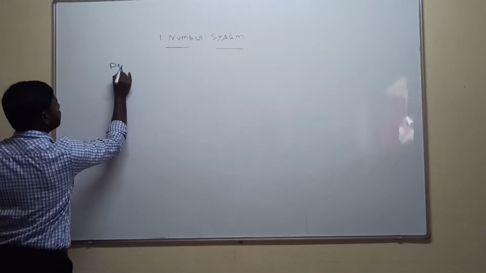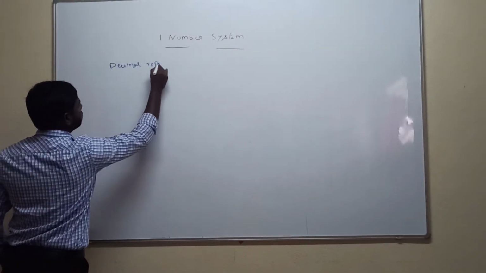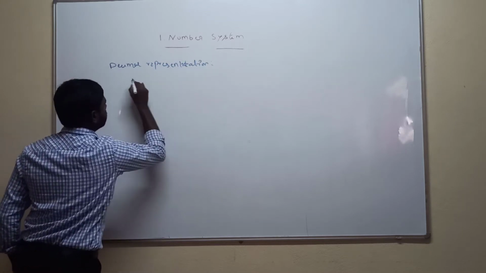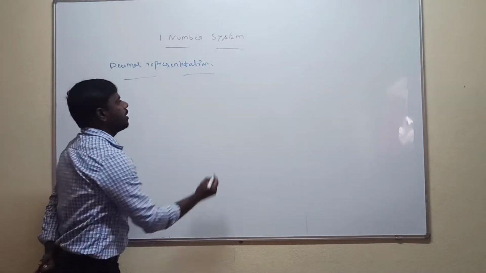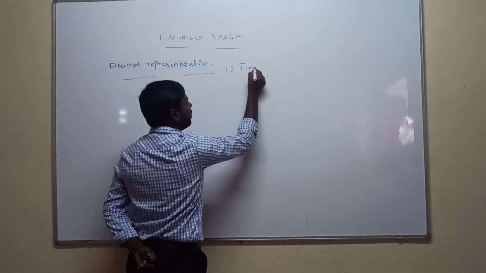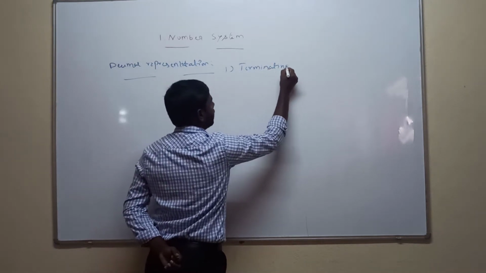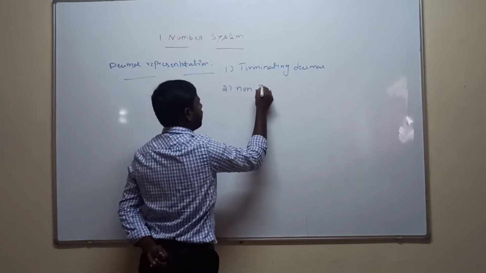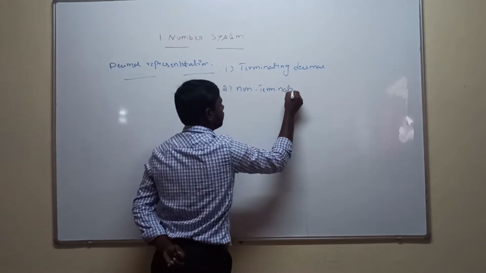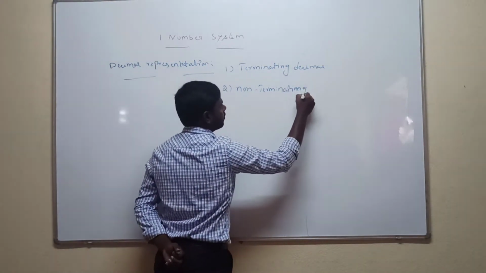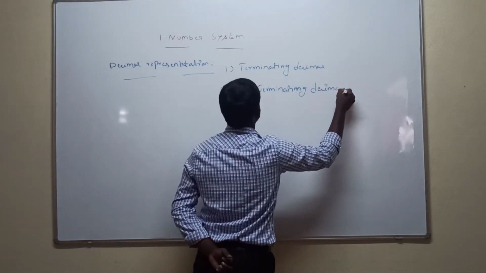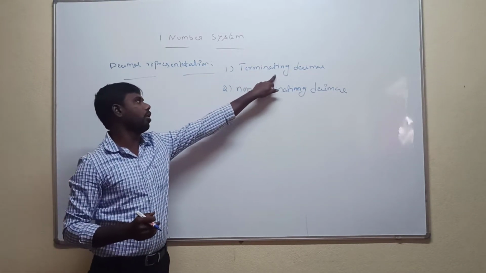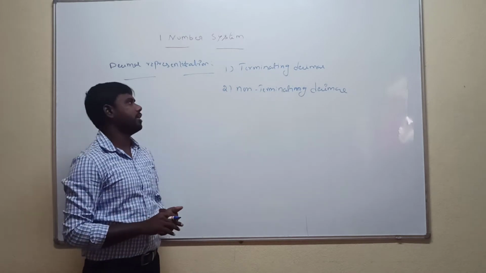Decimal representation is either a terminating decimal or a non-terminating decimal.